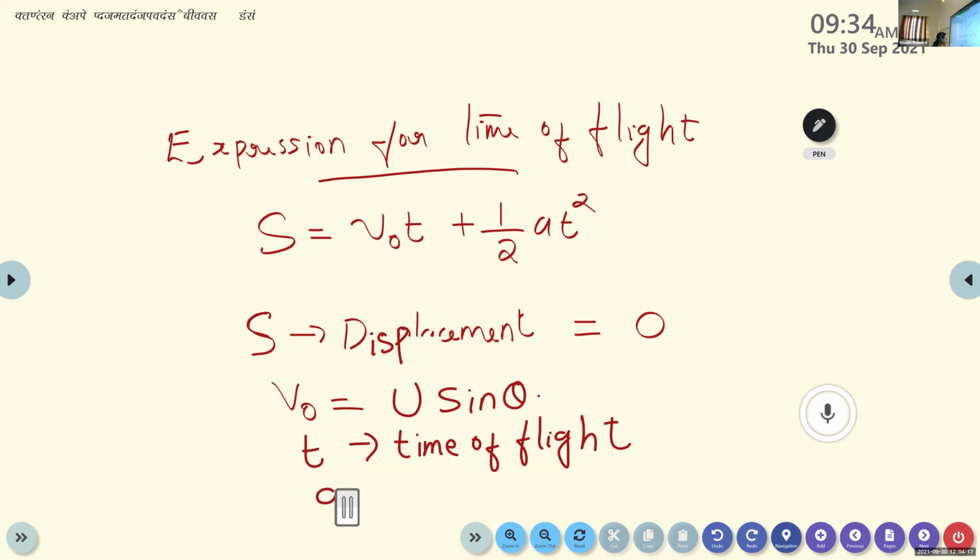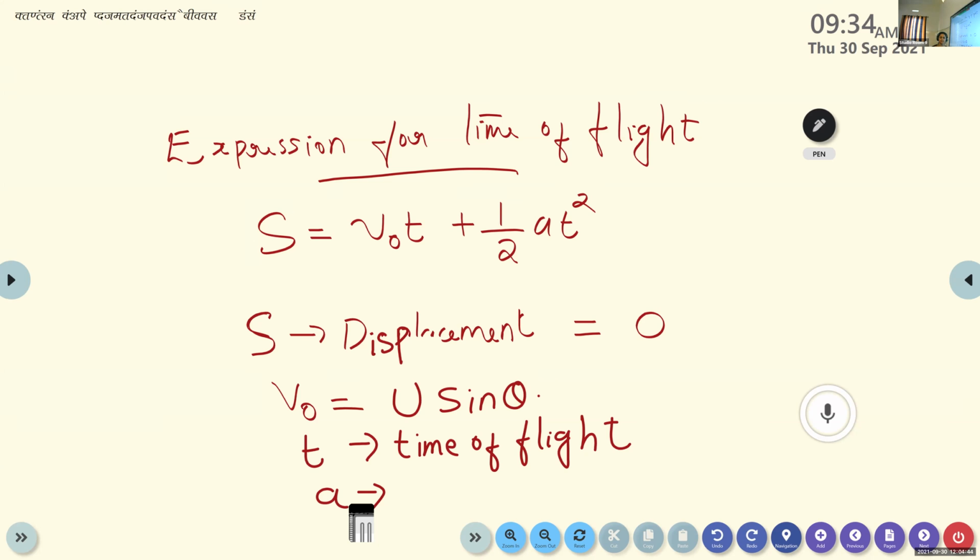And here we have one more term, A. What does this A represent? Acceleration, very good. A is the acceleration. But here, this acceleration of the projectile is due to what? It is due to gravity, or the gravitational force of the earth. So the acceleration of the projectile is due to the gravitational force of the earth.